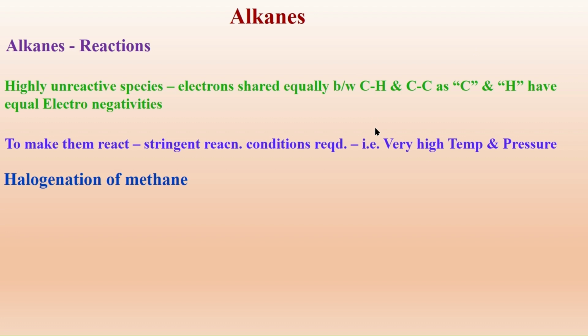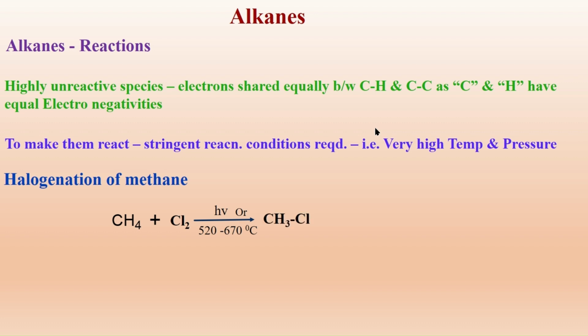One of the reactions that alkanes can undergo is halogenation of alkane, or halogenation of methane. I can take it as an example. If I take methane, CH4, and make it react with chlorine, I have to use either UV radiation or a temperature of 520 to 670 degrees centigrade.